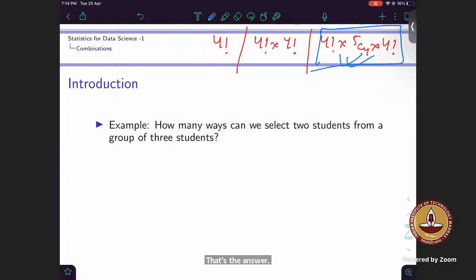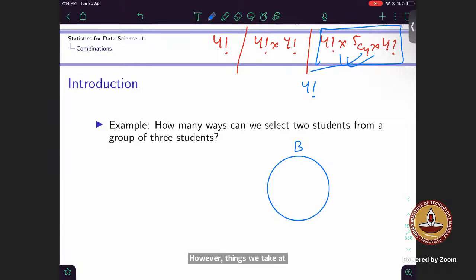Whoever said it, can you explain? So I said we first fix one boy out of 5 boys, and after fixing one boy, that comes to 4 factorial. Then there would be 5 gaps in the circle.